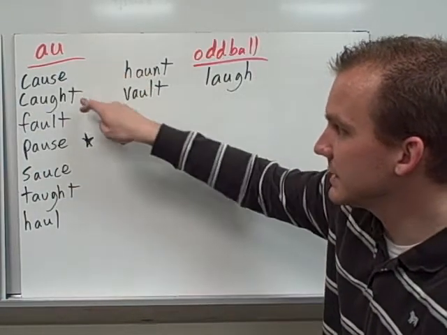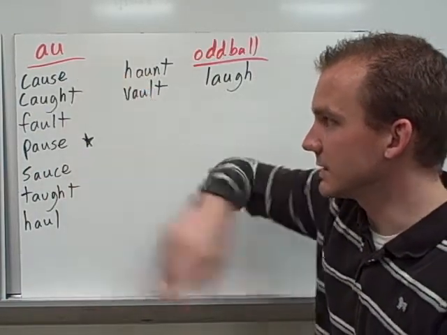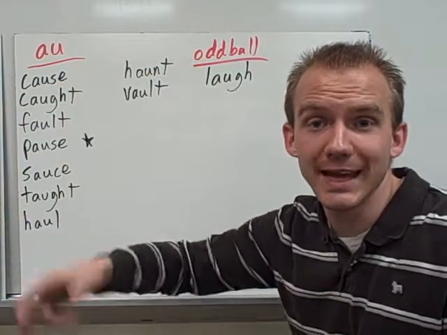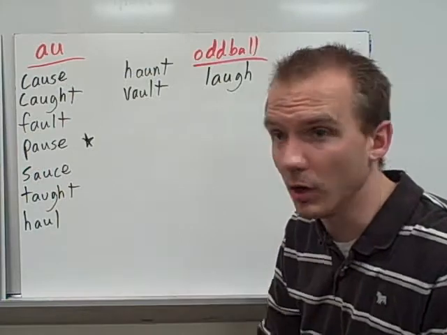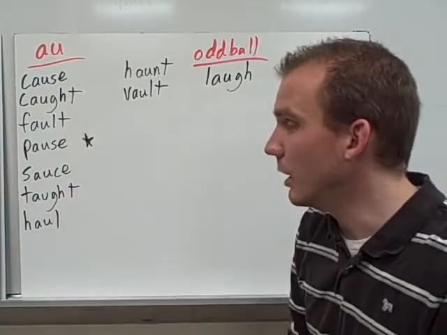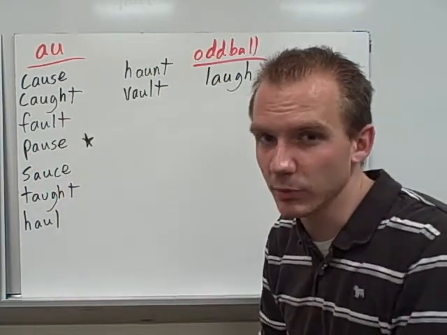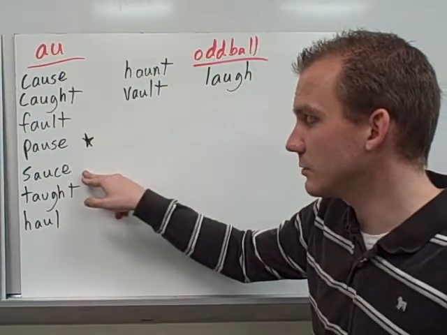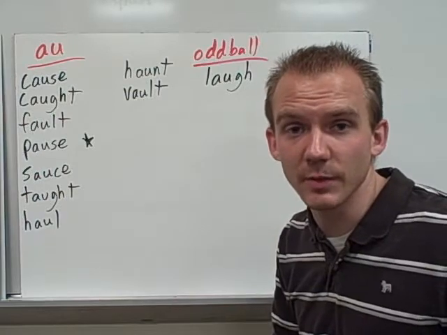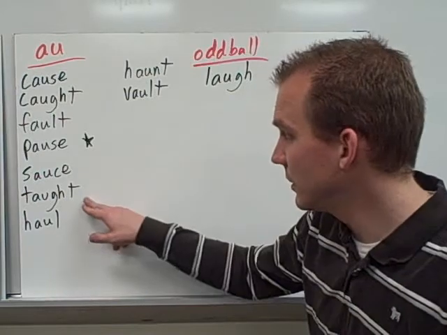You also have cause and caught. Cause, like a cause makes something happen, it has an effect. And caught, as though you might have caught the fly ball. Fault. Oh, it was my brother's fault that the lamp broke. I didn't do anything wrong. It's fault. Sauce. Usually you might put sauce on spaghetti or something to make it taste better. Sauce.